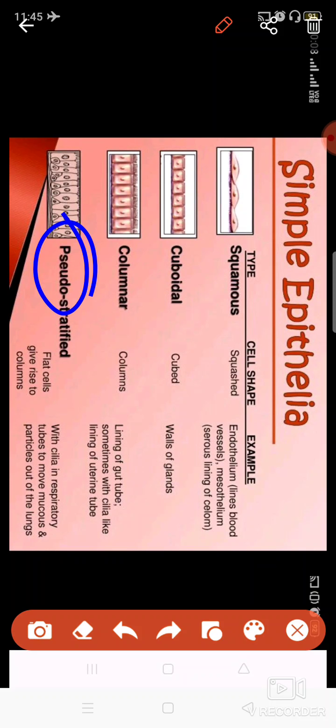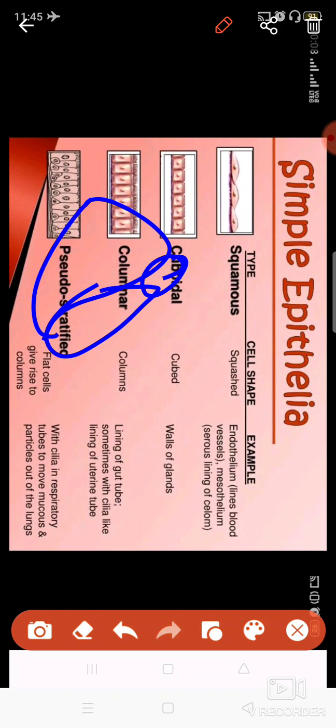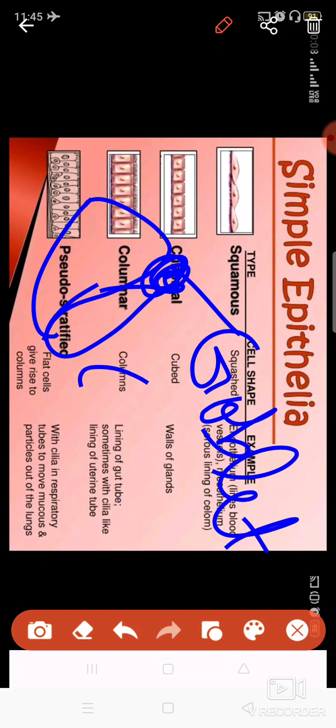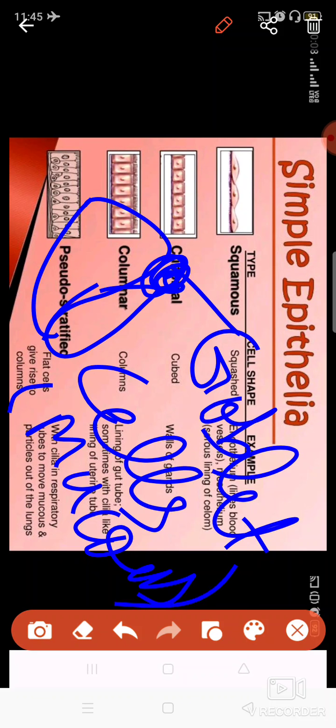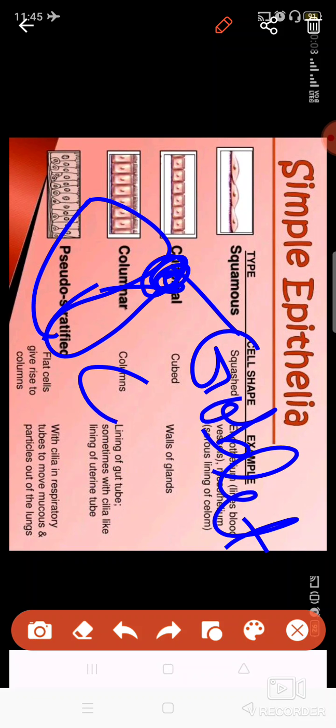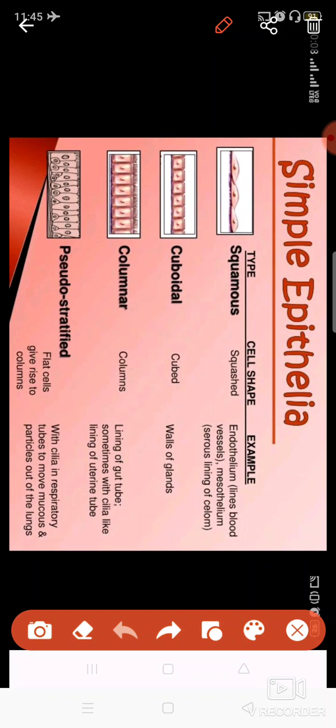Where do you find this? These are found in the respiratory tract. These cells have some special kind of cells which are known as goblet cells. These goblet cells produce mucus in your body. So this is present in the respiratory tract and the lungs of your body.